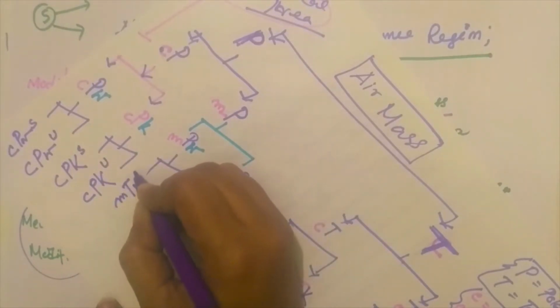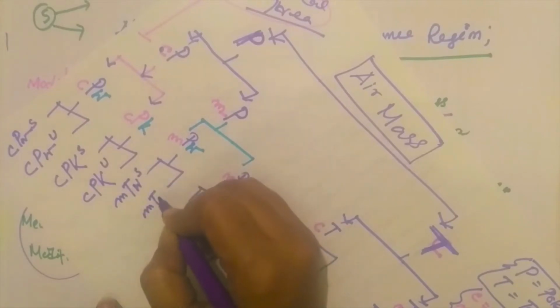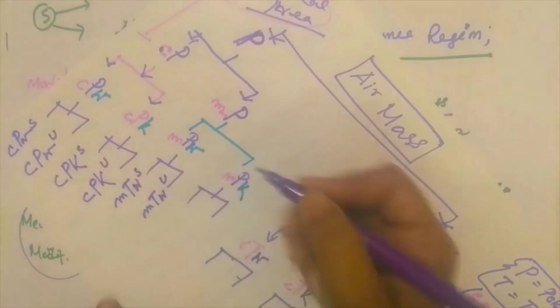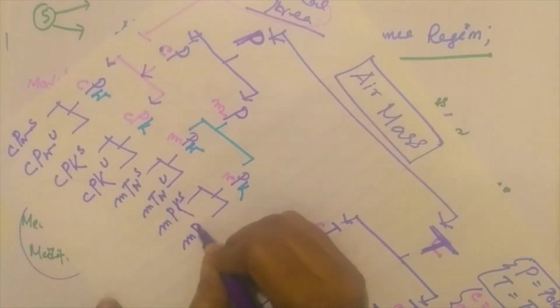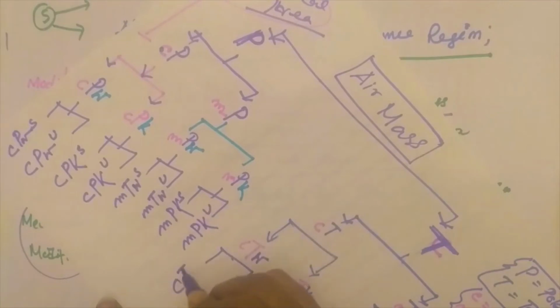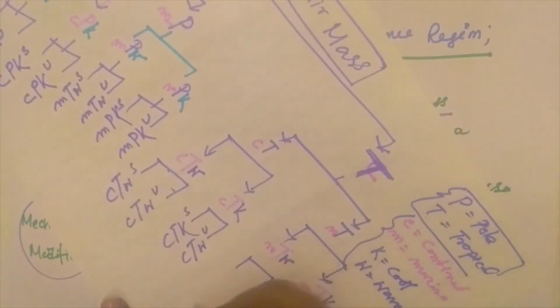MPW may be stable, MPW may be unstable. MPK may be stable, MPK may be unstable. CTW may be stable or unstable. CTK may be stable or unstable. Maritime tropical warm air masses may be stable or unstable.